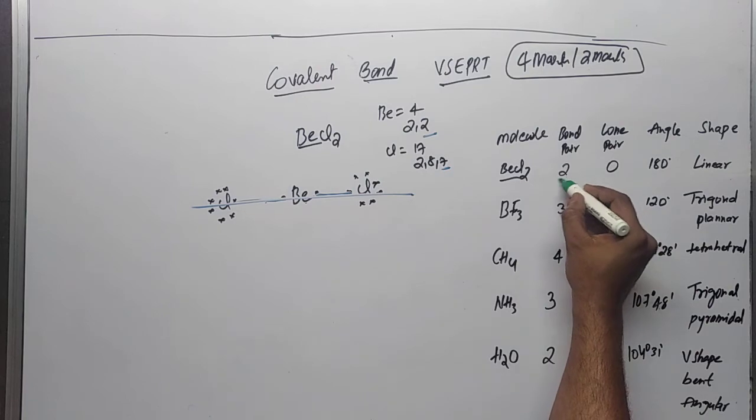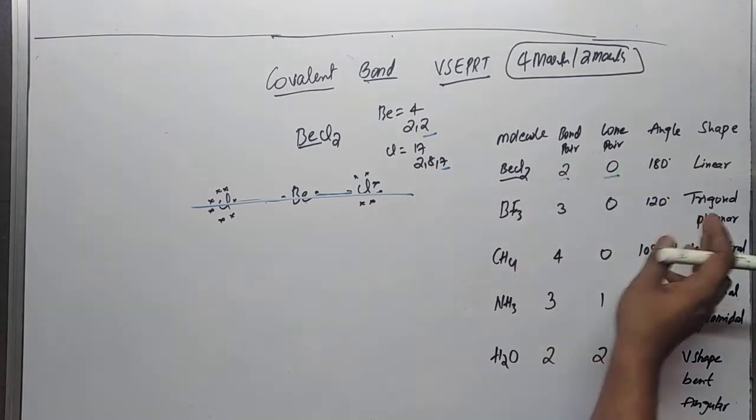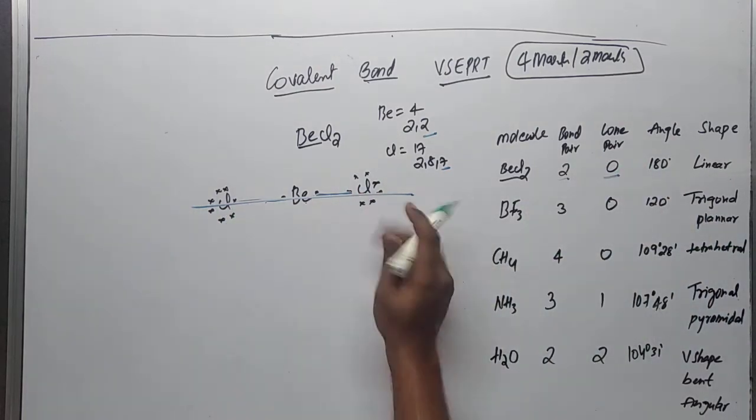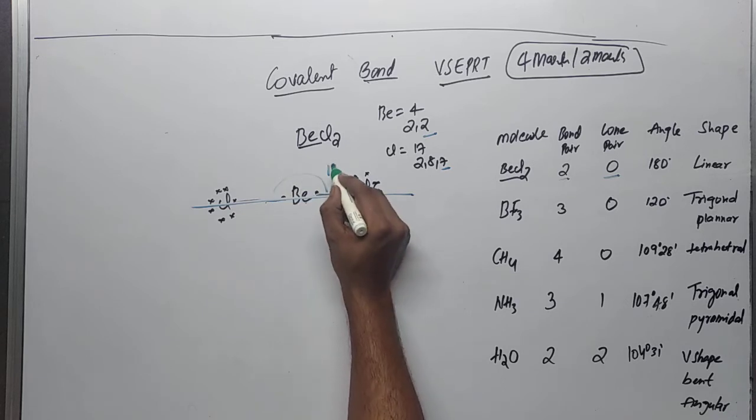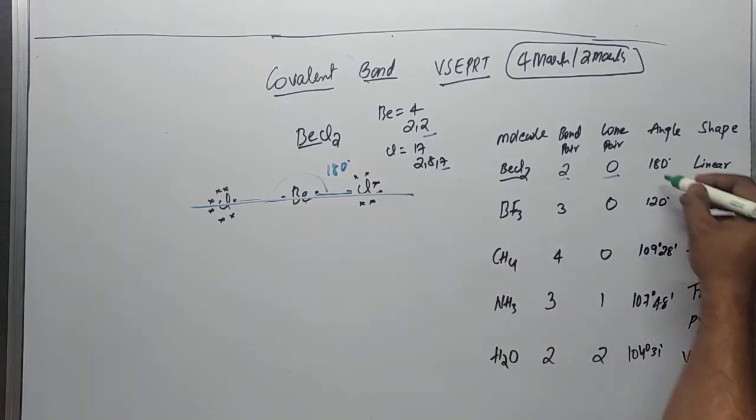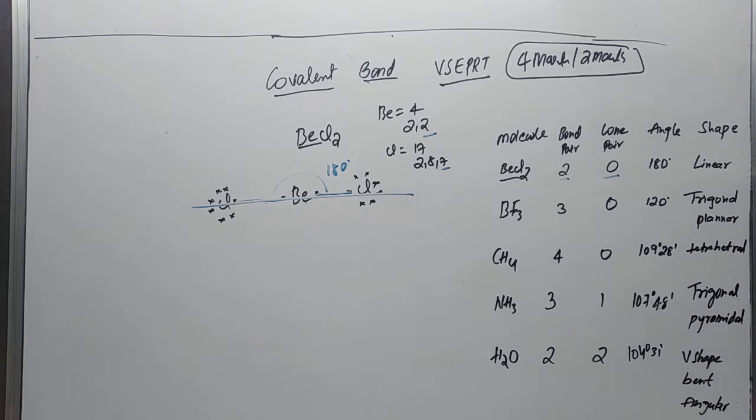So here we have 2 bond pairs and 0 lone pairs, and the shape looks linear, and in the linear shape the angle is around 180 degrees. So we got the shape as linear and the angle as 180 degrees.